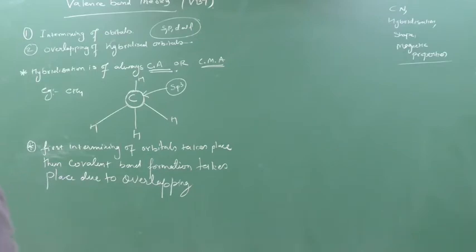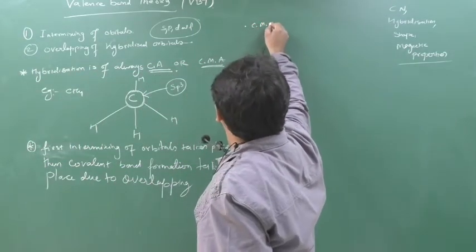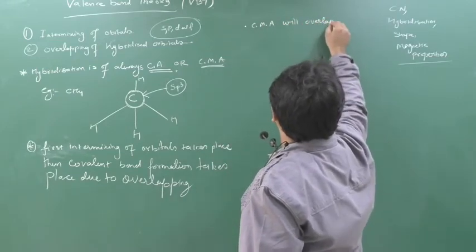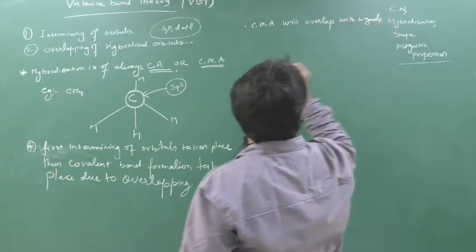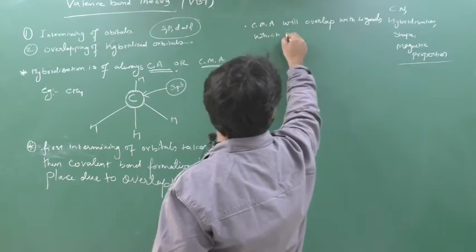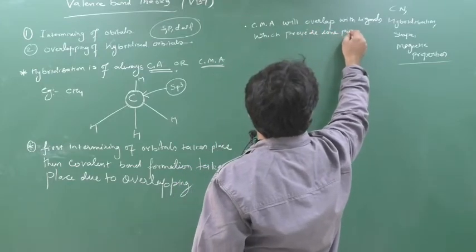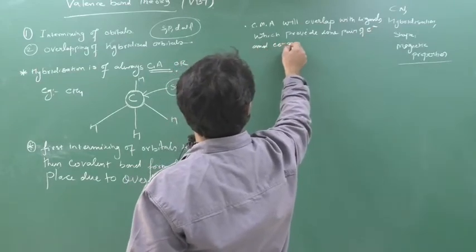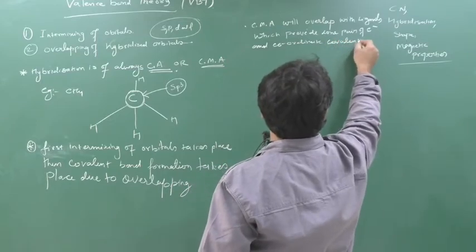Where the covalent bond forms, the central metal atom will overlap with ligands, which provide a lone pair of electrons. Due to the donation of the lone pair, a coordinate covalent bond takes place.